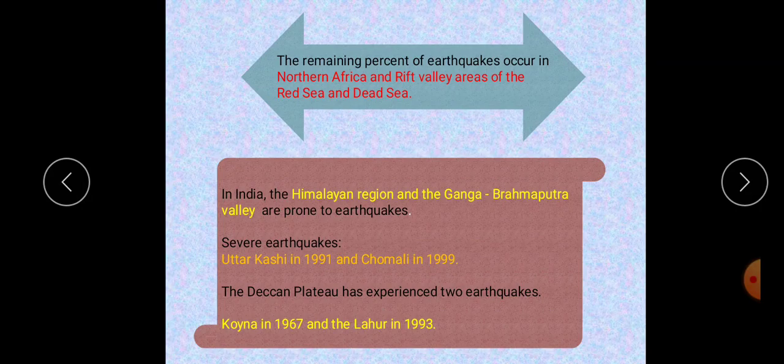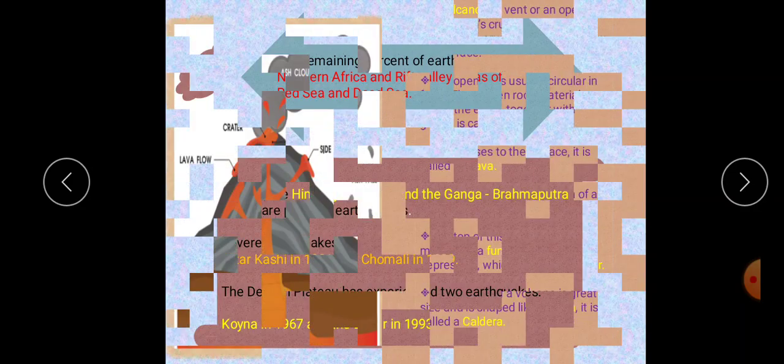Okay, we'll see in India. Some of them were very severe and caused extensive damage. Example, the earthquake of Uttarkashi in 1991 and Chamoli in 1999. The Deccan Plateau, which was supposed to be comparatively free from dangers of the earthquake, has experienced two severe earthquakes in the past, the Koyna earthquake in 1967 and the Latur earthquake in 1993.